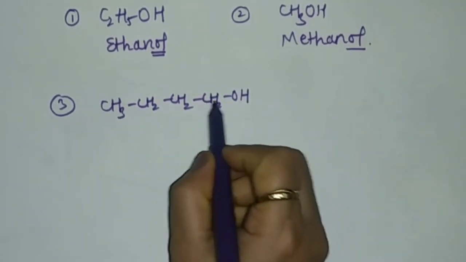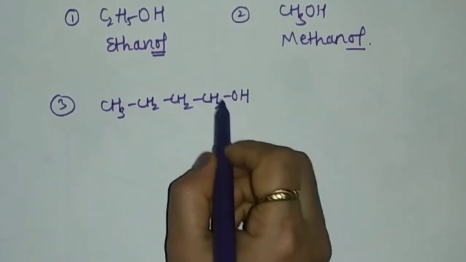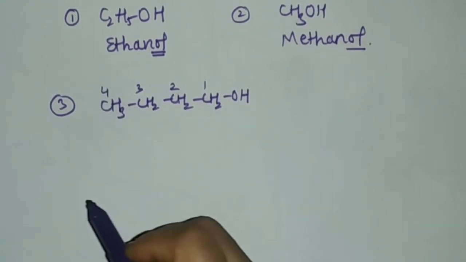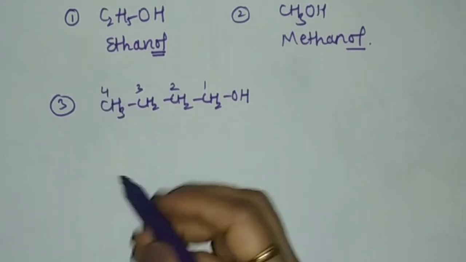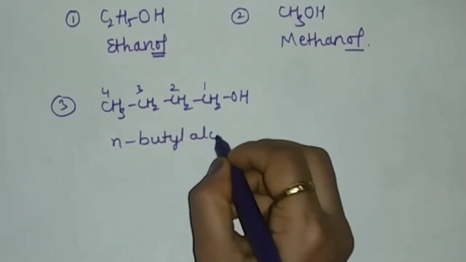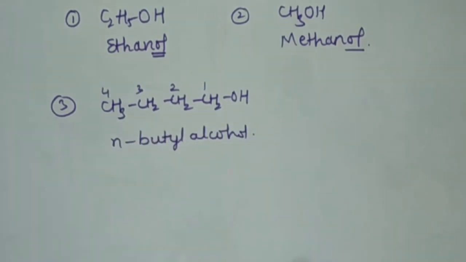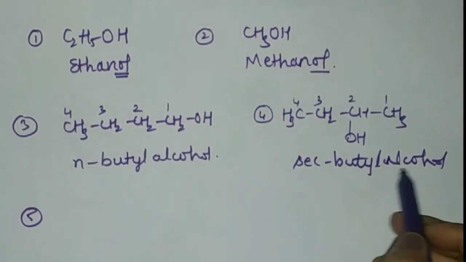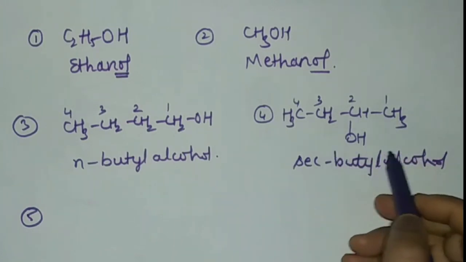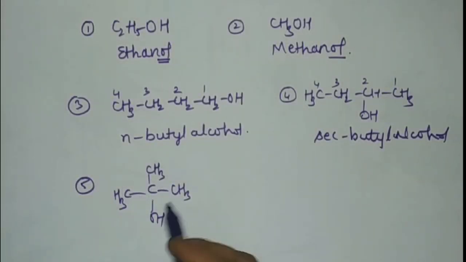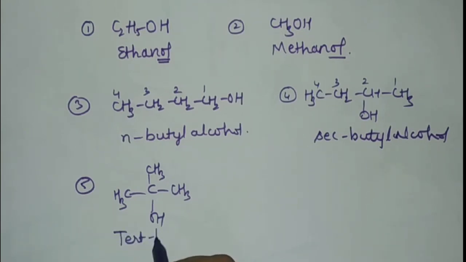The numbering will start from the carbon having the hydroxyl group: 1, 2, 3, 4. So the parent is butane, and we write it as n-butyl alcohol. Consider one more example, secondary butyl alcohol, that is 2-butanol. Over here, this is an example of tertiary butyl alcohol.